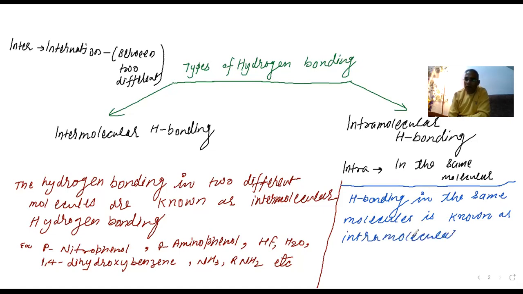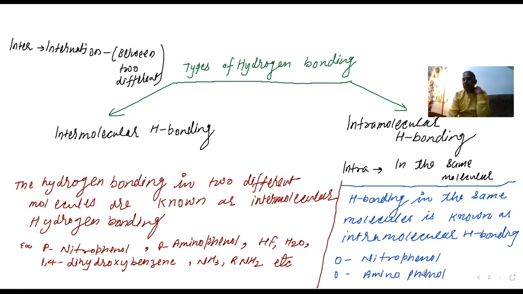Example: ortho-nitrophenol, ortho-aminophenol. There are so many. We'll be discussing some more examples.